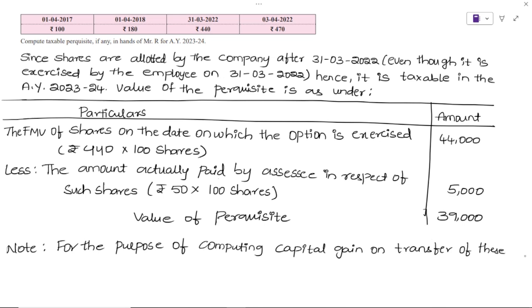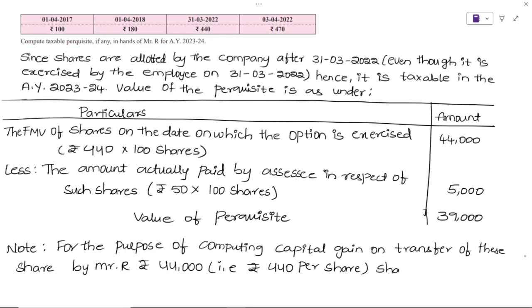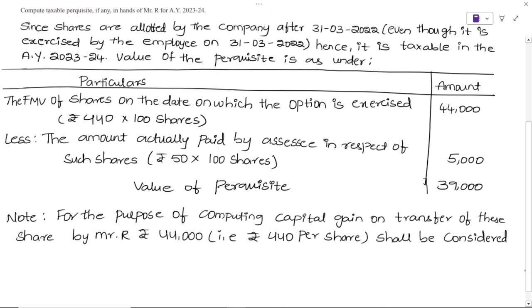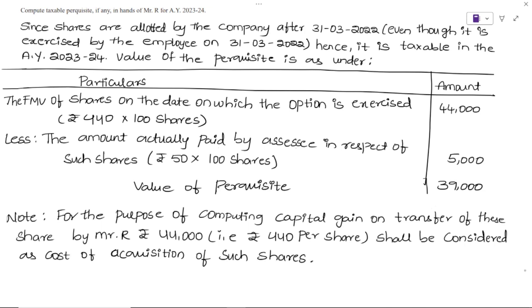Rupees 44,000, that is rupees 440 per share, shall be considered as cost of acquisition of such shares. This way we have to solve the problem.